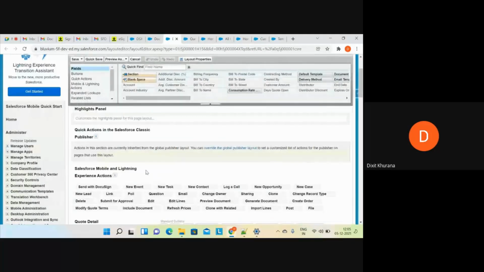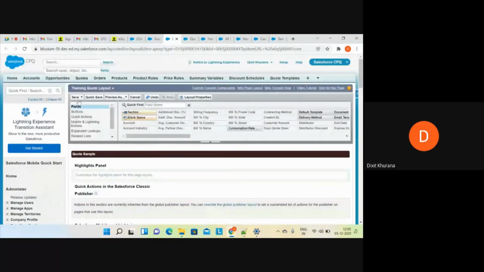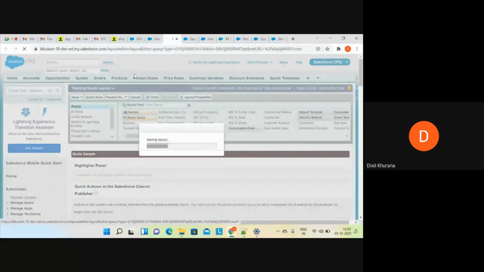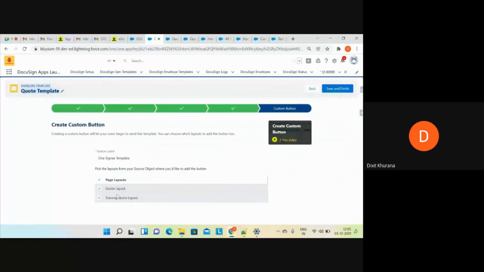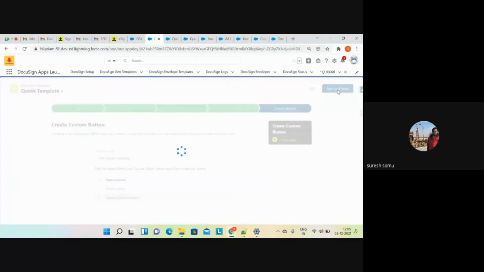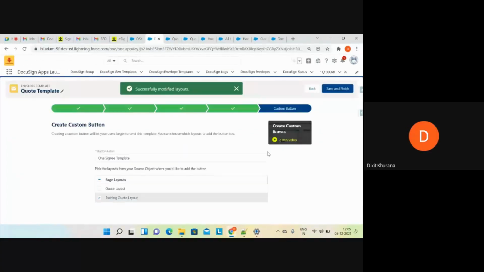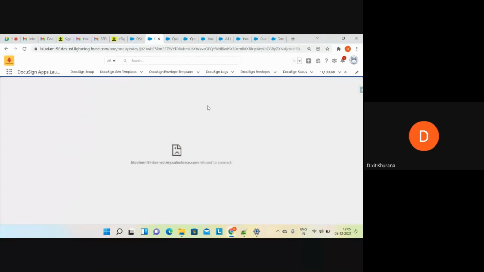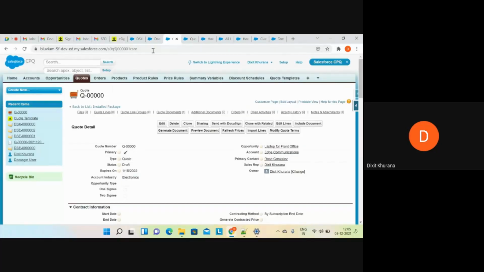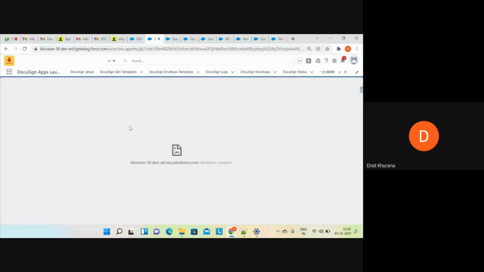Let me remove that Send with DocuSign button from the layout as well. I'll save this. Now if I select the training layout, you can see successfully modified layouts. It appears that the Send with DocuSign standard button and this template button cannot be used together on a single object. That's why it gave me that error.